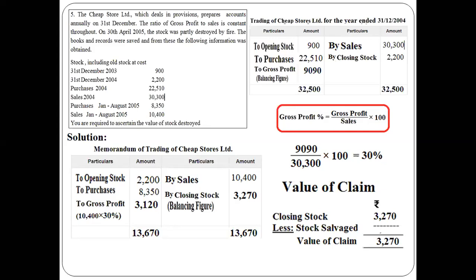The objective of this trading account is to find out the gross profit. Then we calculated the gross profit percentage, in this case 30%, which we used for the memorandum of trading account preparation. Clear? So like this, we have done the entire problem.